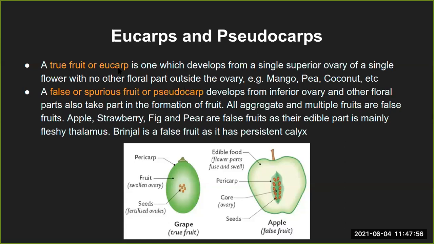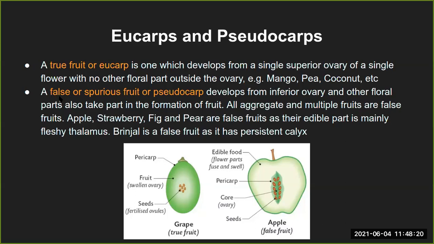A true fruit or eucarp is one that develops from the single superior ovary of a single flower, with no other floral parts outside the ovary. So that is just the fruit, and all the floral parts have withered away. That is the true fruit, and the examples are mango, coconut, and pea, and so on, right?